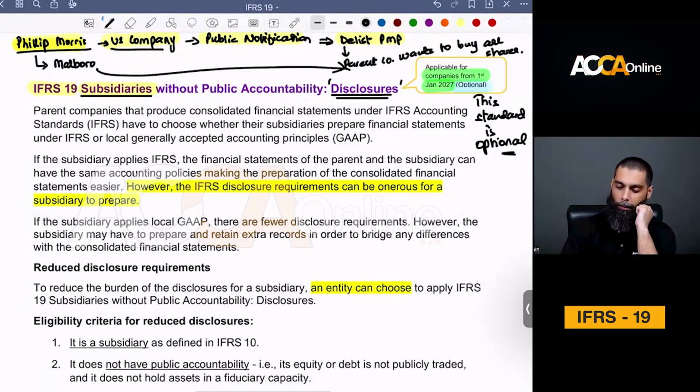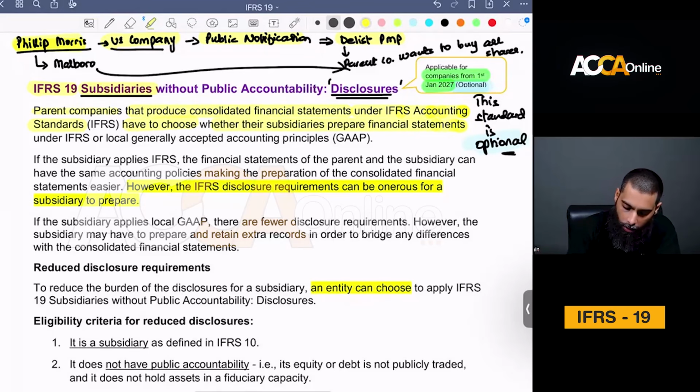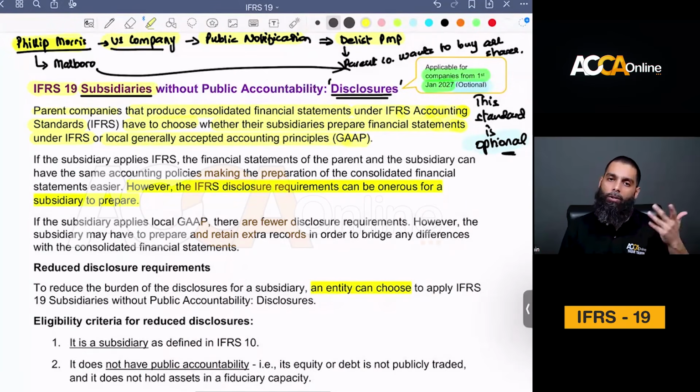All right. So this is the most important part to remember. It is an optional accounting standard on each and every entity. Right. What does it say? Please listen to me very carefully. It says that parent companies that produce consolidated financial statements under IFRS accounting standards have to choose whether their subsidiaries prepare financial statements under IFRS or local GAAP. So generally, parent companies have to decide if they want their subsidiaries to apply IFRS or local GAAP.